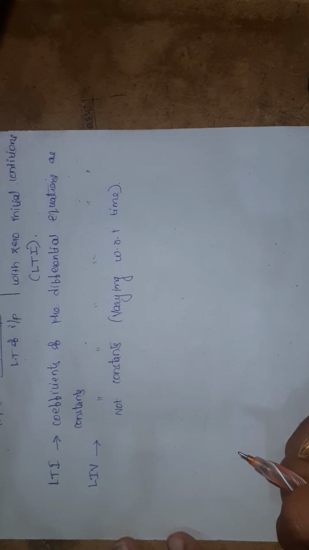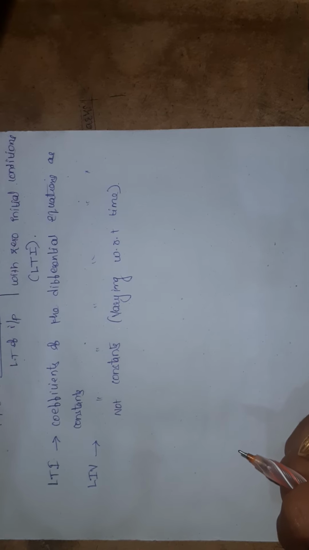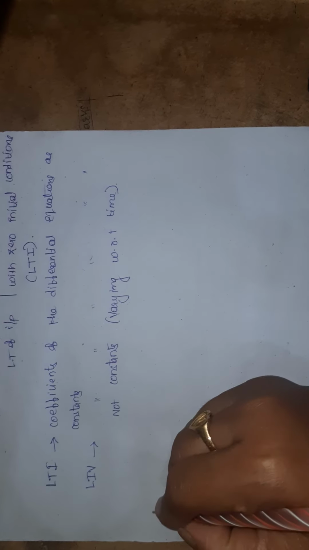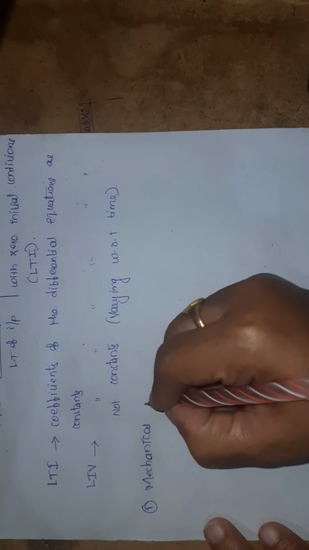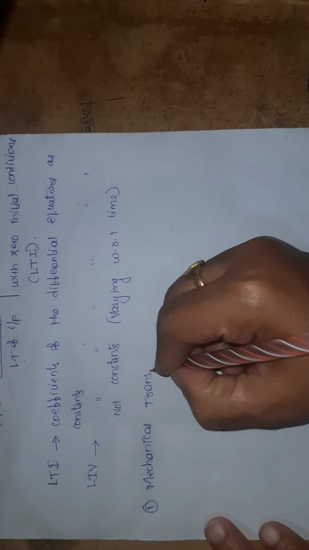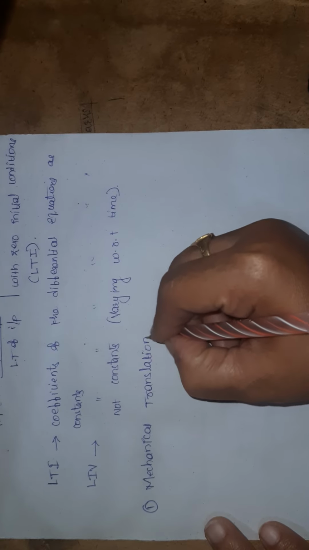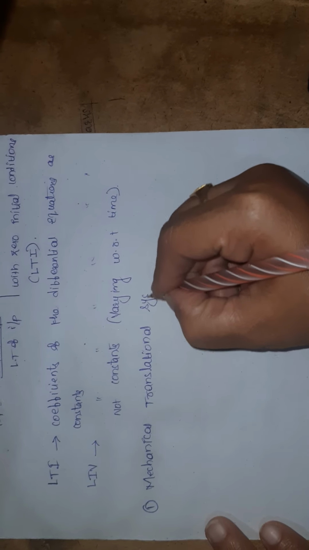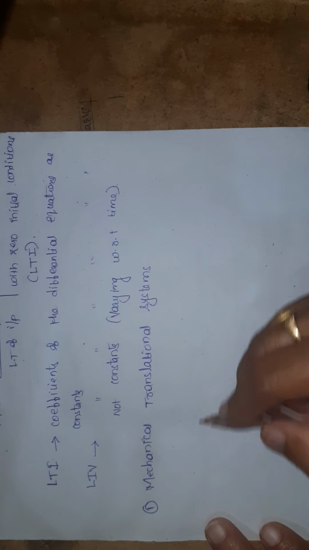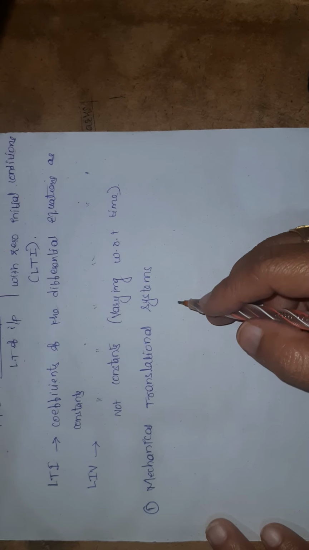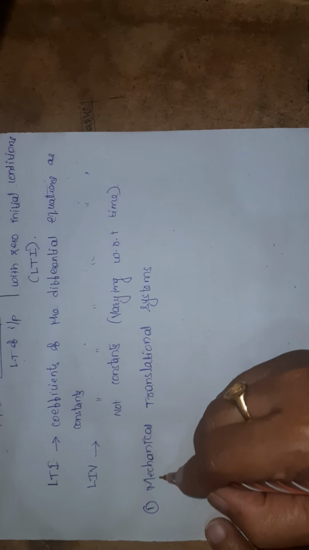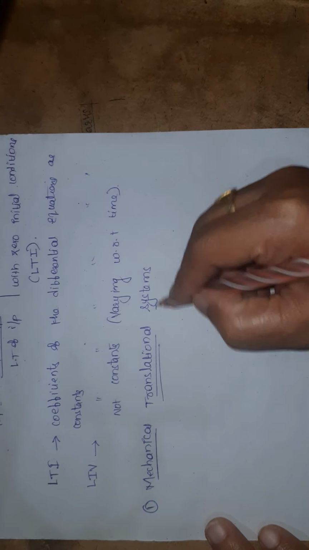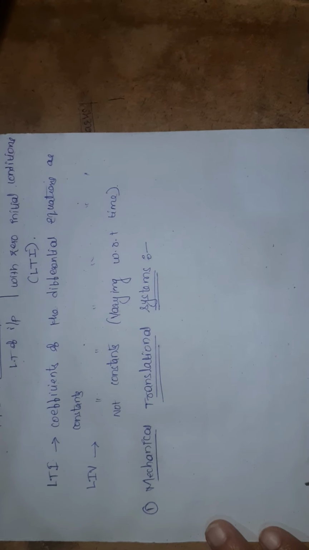Now we are going to see the mathematical model for two types of systems. There are two types of systems. First one is mechanical translational systems. Second one is mechanical rotational systems. Later we are going to discuss mechanical rotational systems. So first one is mechanical translational systems.